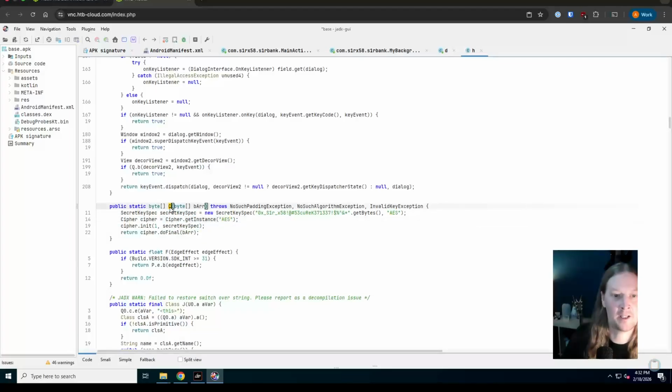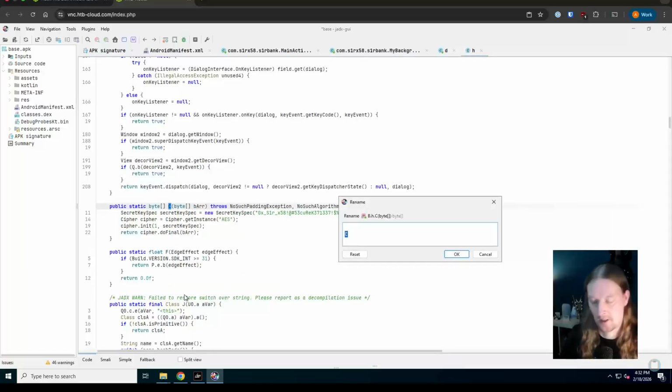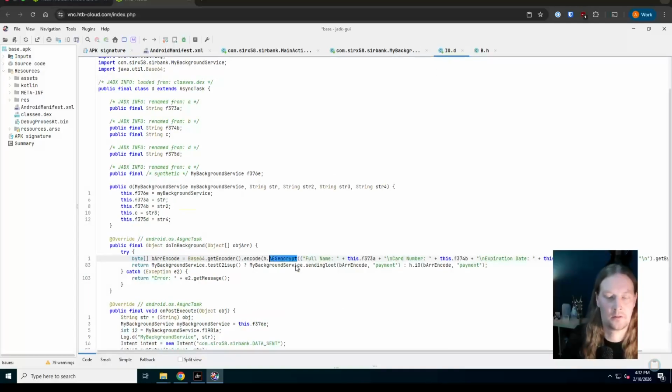So we can rename C so that it makes a bit more sense: AES encrypt. Right, so if we come back here now, we can see that that rename is applied elsewhere. That same reference has been renamed.